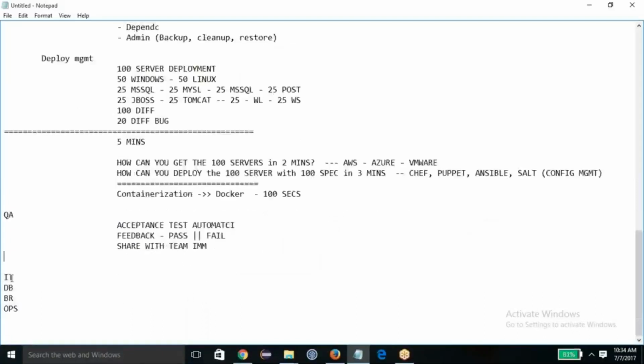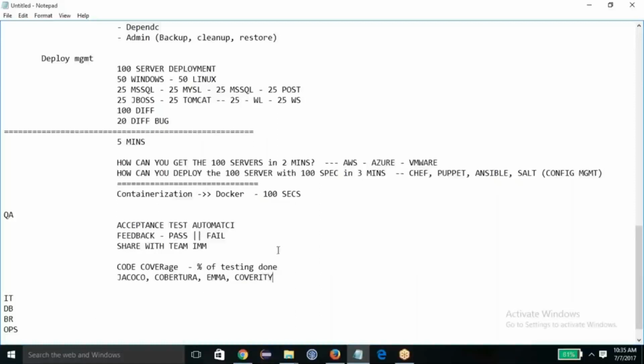But again, we do have some more processes. We have one process called code coverage. Code coverage means the percentage of the testing that has been completed so far, and it should be done automatically. We have so many tools for that: Jacoco, Cobertura, Emma to some extent, Coverity. So many tools are there.